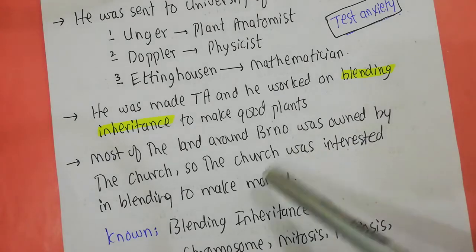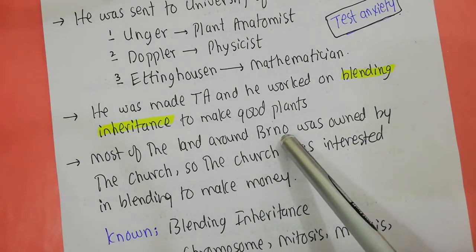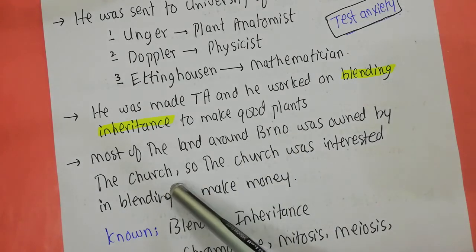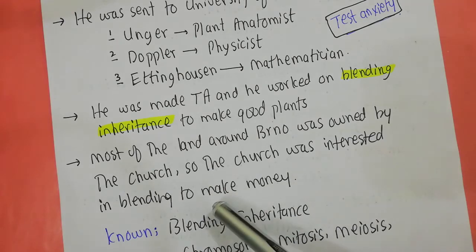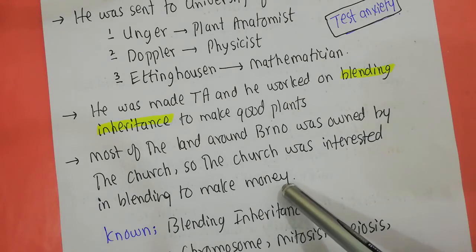The reason was that most of the land around Brno, where this particular church is present, was owned by the church, and the church was interested in blending to make good plants, and in making good plants, they could make some good money.